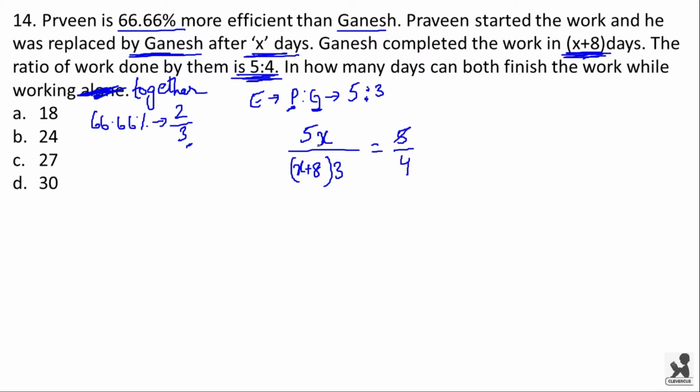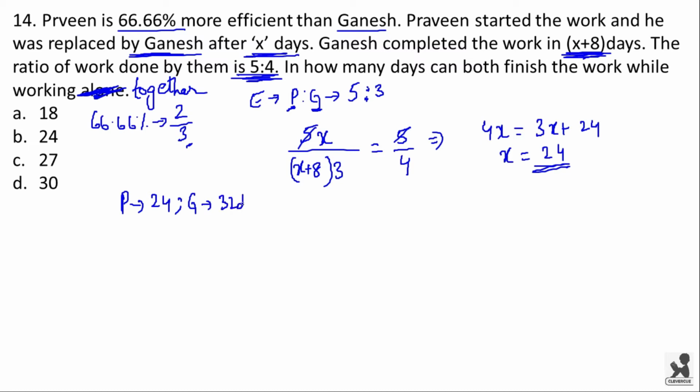Here 5 and 5 get cancelled and we are left with the equation 4x is equal to 3x plus 24. Here the value of x is equal to 24. Now Praveen does the work for 24 days and he is replaced by Ganesh, who works for x plus 8, that is 32 days.